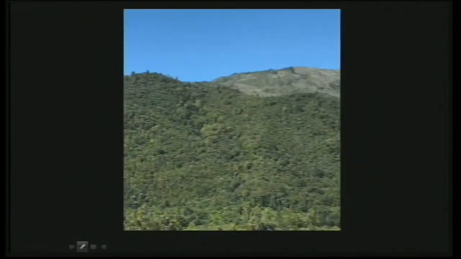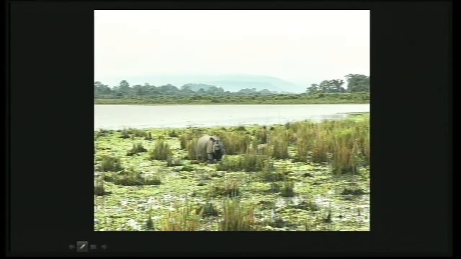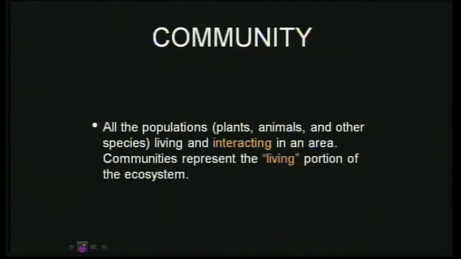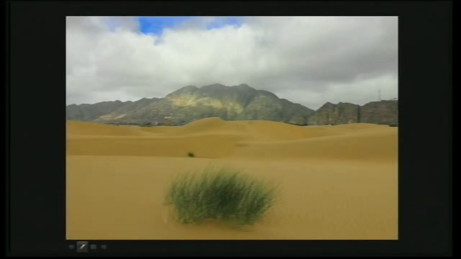An ecosystem can be like this forest, a dense forest, or like this, a wetland, or it can be a desert ecosystem where you don't see any organism, but definitely there are organisms living in there. For example, insects will be there, snakes will be there, or other burrowing animals will definitely be there, although you cannot see them. So there are different types of ecosystem, which can be small and which can be big.